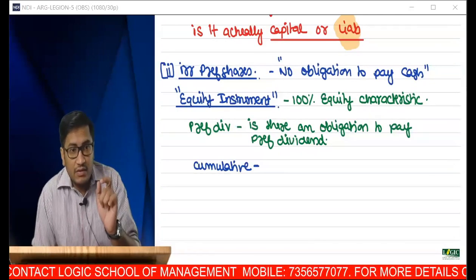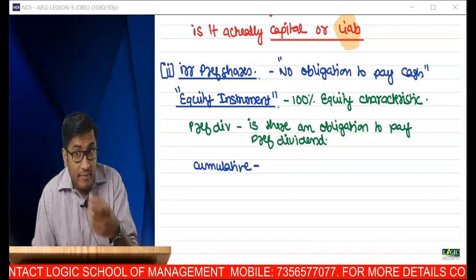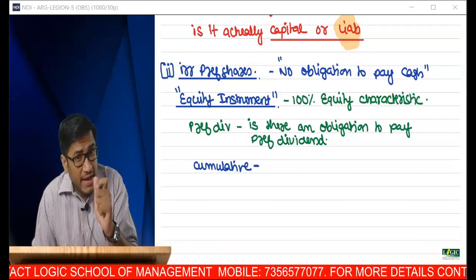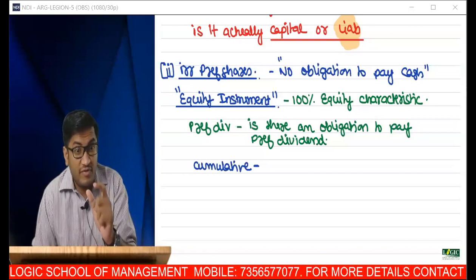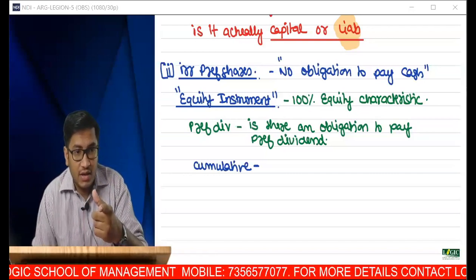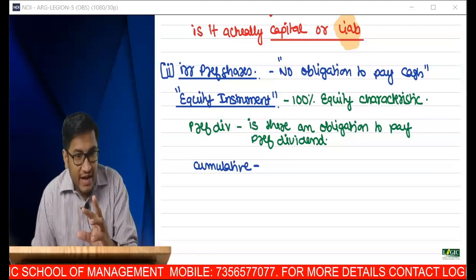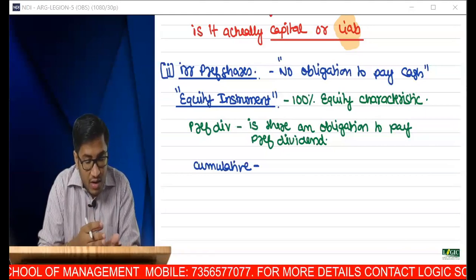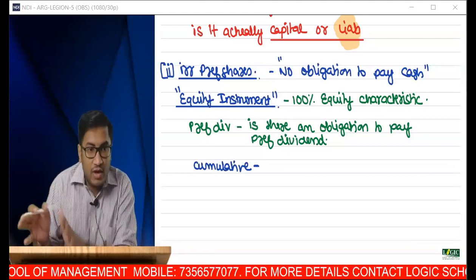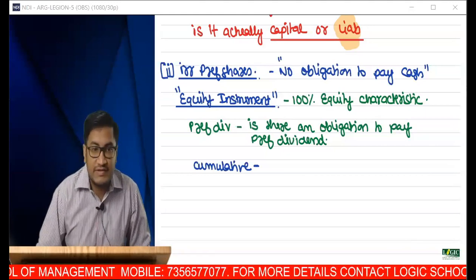Now let us learn from the name. Preference. What do you mean by preference? Priority. So preference dividend means, is that a mandatory dividend or a dividend which will be given on a priority basis when compared to equity dividend?